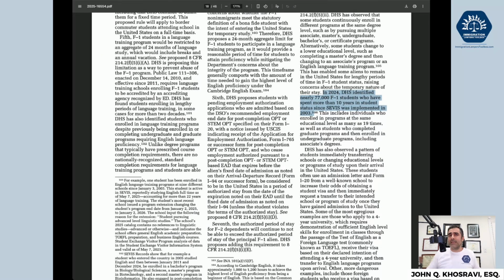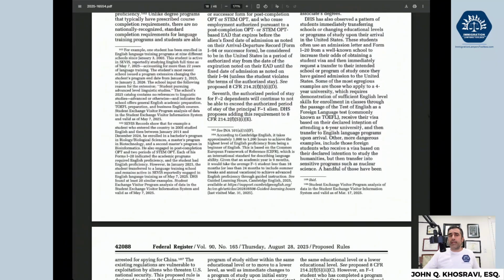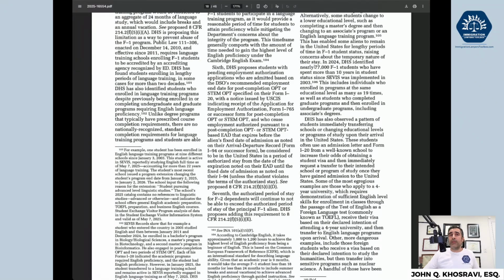And again, if they identify this one. Now, then the footnote, they say it's based on a student exchange visitor program analysis of data in the student exchange visitor information system and valid as of March 17, 2025. I don't know if we have access to that system. Probably needs an audit, a FOIA, or something like that to see how they came out with that number, who these are.